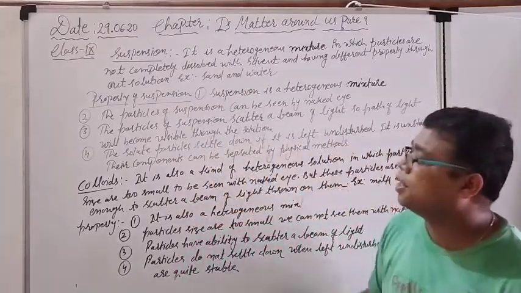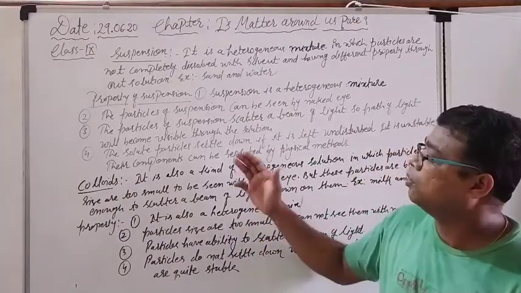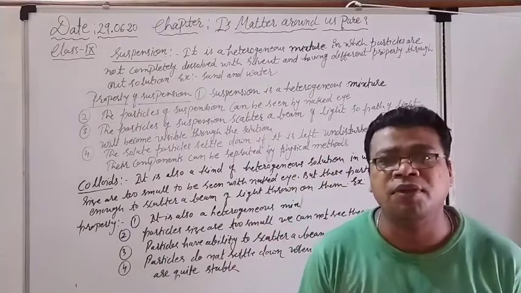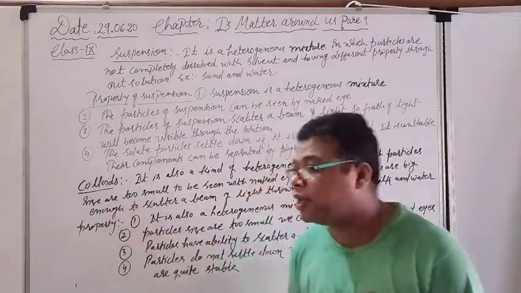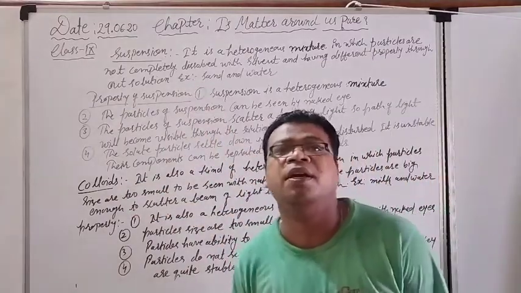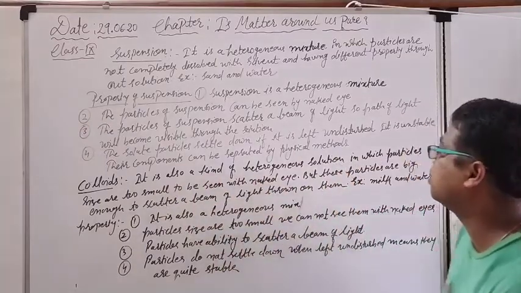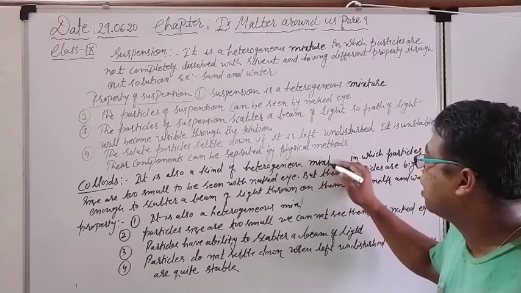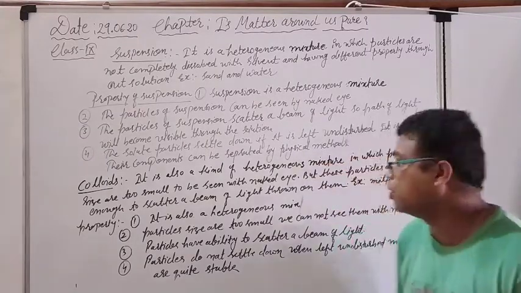Right now, the next thing is colloid. Colloid is the third thing. Whenever we mix milk with water, or mix ink with water, such a mixture is known as a colloid. So what is the difference between a colloid and a suspension? That will become clear now. It is also a kind of heterogeneous mixture, not a solution. It is also a heterogeneous mixture, same as before.